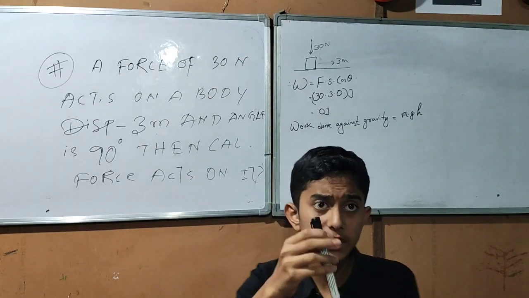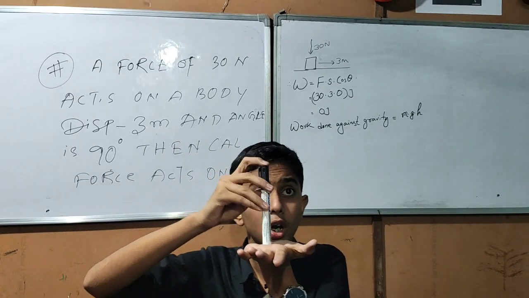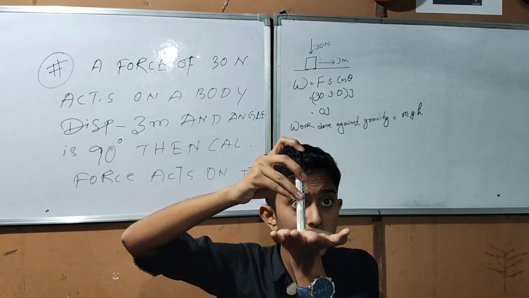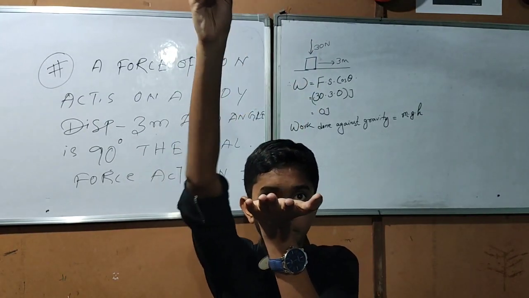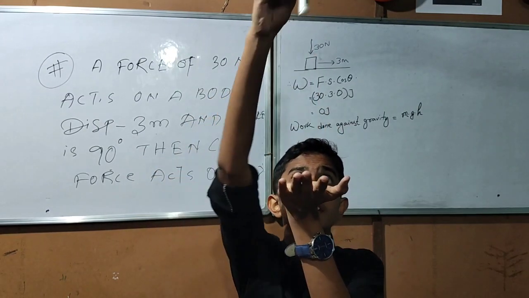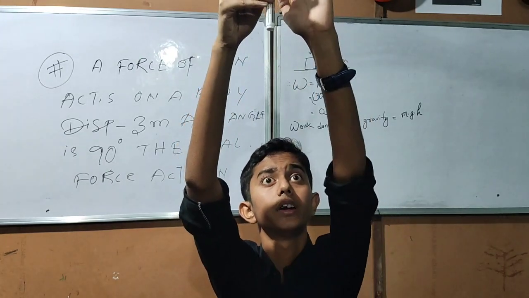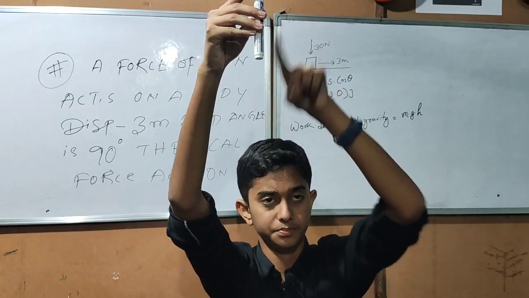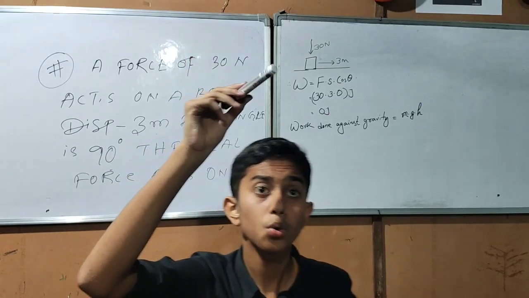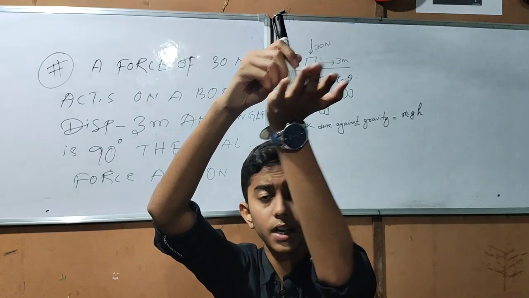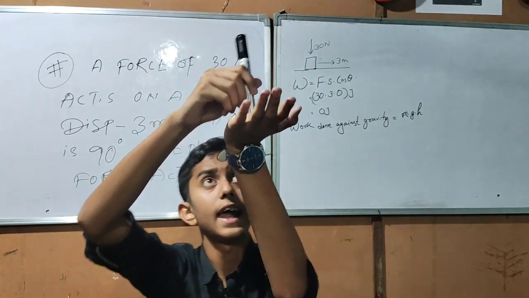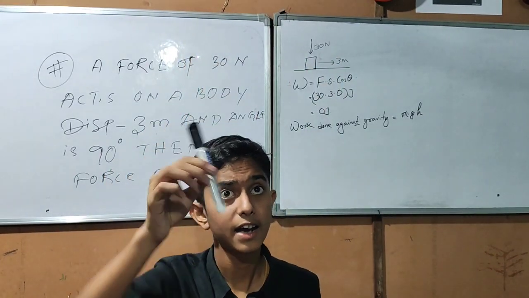We have to exert a force of mg to overcome the force of gravity and take this object up, and it reaches a height of h distance. Suppose from here to here, this is h distance, and so work done in this case is the weight of the marker into acceleration due to gravity and the height to which I had taken this up.